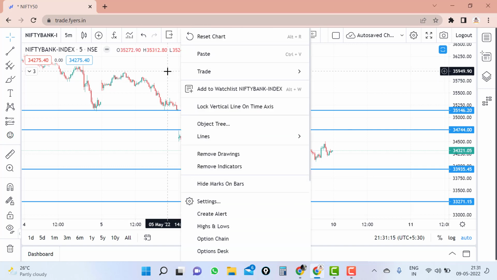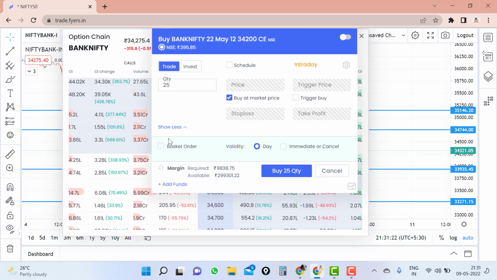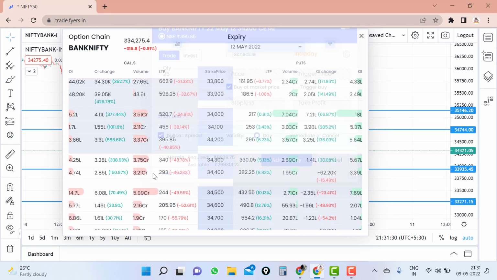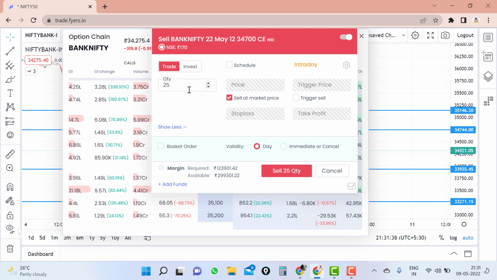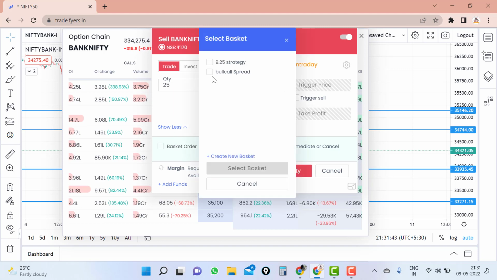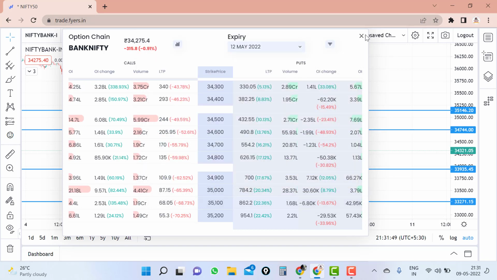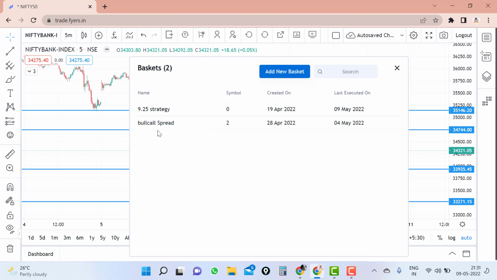Right, we'll add to the basket now and see. Opening the option chain, I'm adding the ATM option with one quantity, selecting the basket, bull call spread. Selected, added one lot, and I'm taking a sell on 34,700, at a 170 price, 500 points away. Adding, selecting the basket, added. Now we'll close this and go to the basket to see what margin requirement it shows.